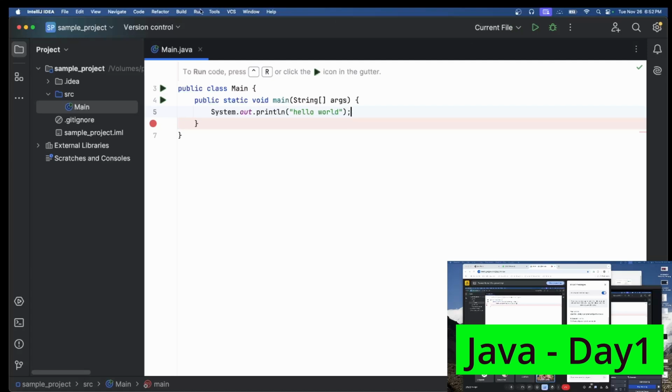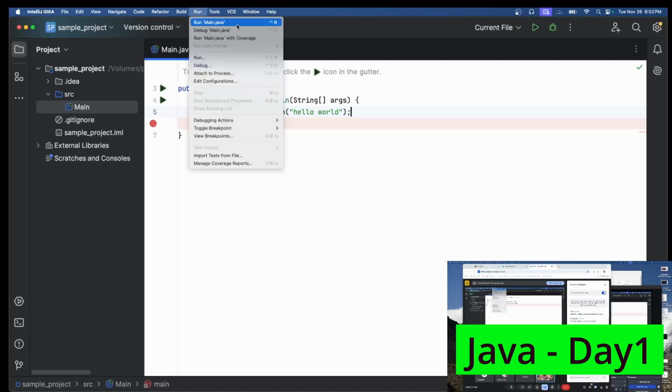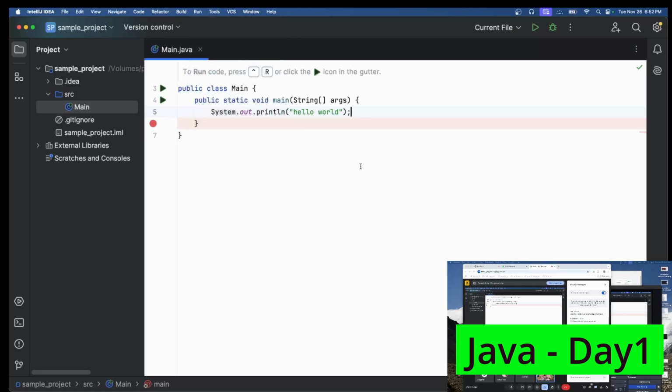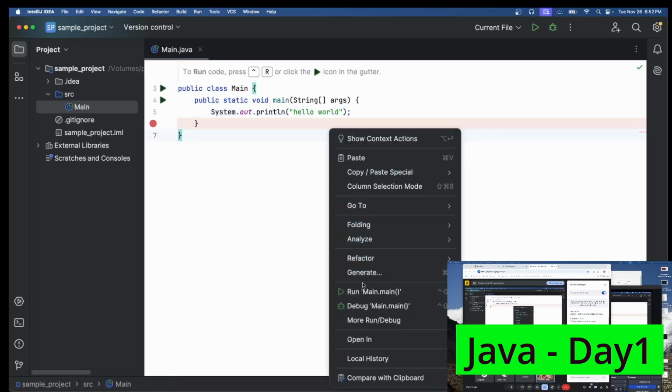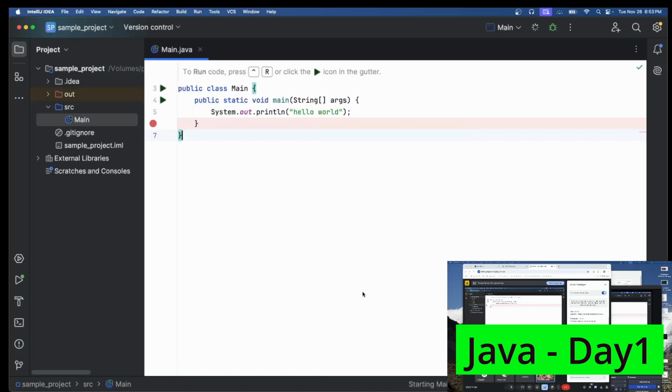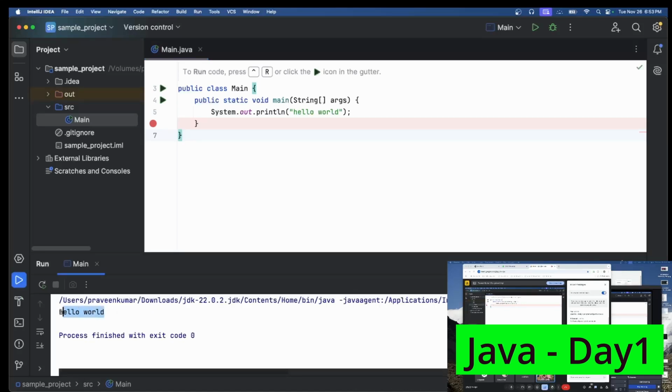Otherwise, in the menu itself, you will have a run option, so here also you can run your file. Some shortcut is also there, as you can see here, so if you want, you can use it. Otherwise, just right click and run. You can see immediately Hello World will be printed in your console. Can you guys confirm this output is coming here? Just add this.